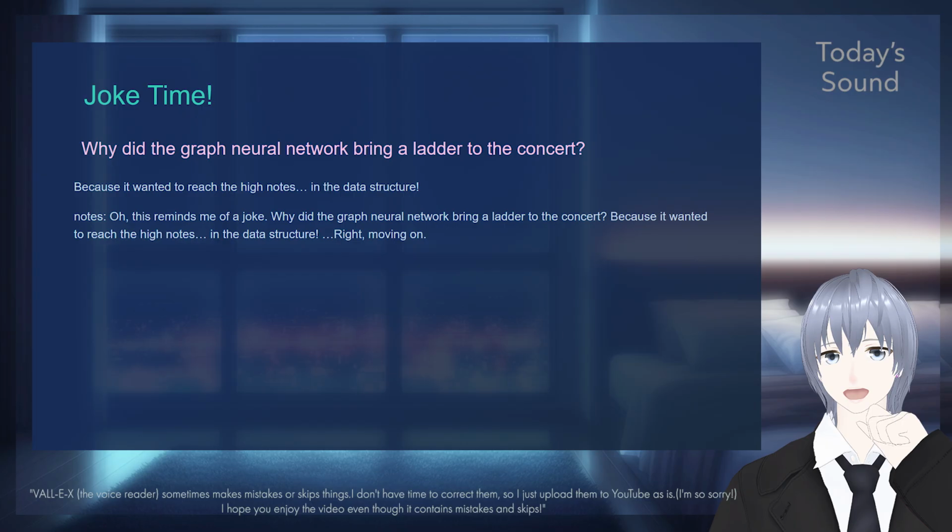This reminds me of a joke. Why did the Graph Neural Network bring a ladder to the concert? Because it wanted to reach the high notes in the data structure.